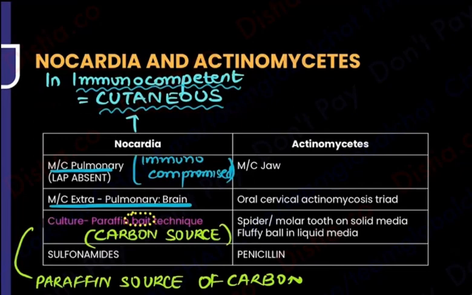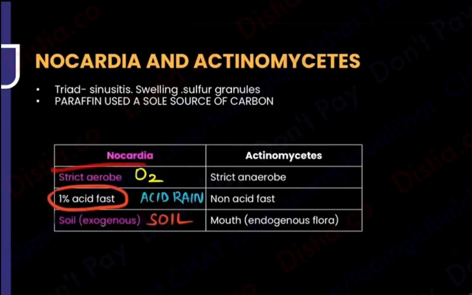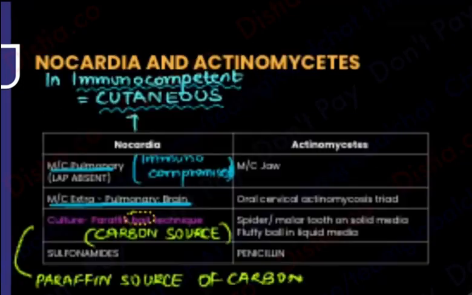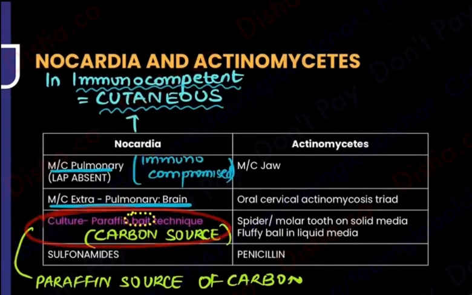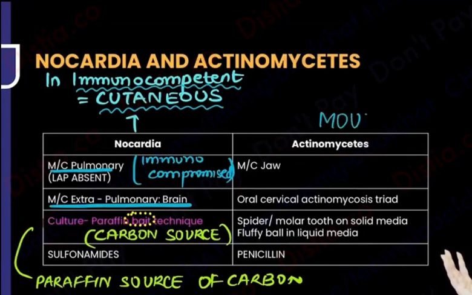If you've done this, Actinomyces is now going to be completely opposite. Remember, if Nocardia needed oxygen, Actinomyces is going to be a strict anaerobe. If Nocardia was exogenous in the soil, Actinomyces is endogenous. It's present in the mouth flora. It's normal in the mouth flora. If Nocardia was acid fast, then Actinomyces is going to be non-acid fast. Next, if Nocardia needed that carbon bait, Actinomyces says no. Actinomyces says everything about me is the mouth. Remember, when the word Actinomyces comes, the word mouth comes.